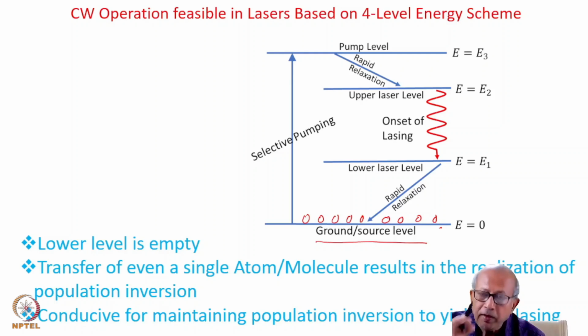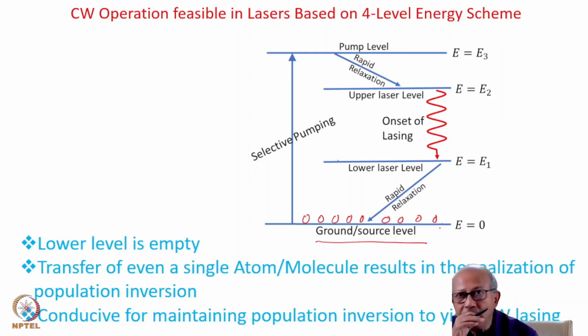The gap of energy is so chosen, that is, we would choose the medium with such energy level configuration that the lower energy level is separated from the source level by enough gap in energy, so that if you plug in these values in the Boltzmann distribution, you will see that the thermal population to begin with in the lower energy level is almost zero.